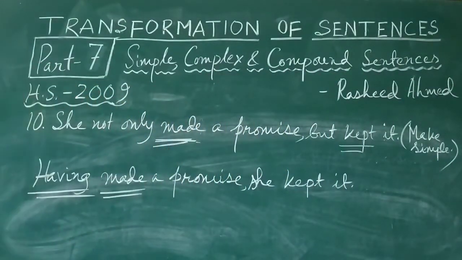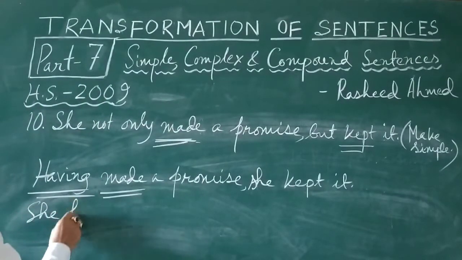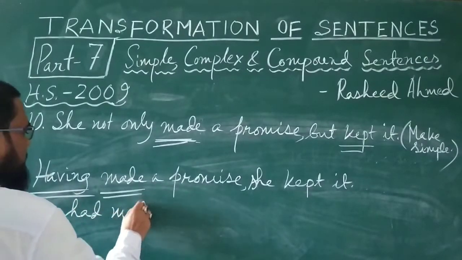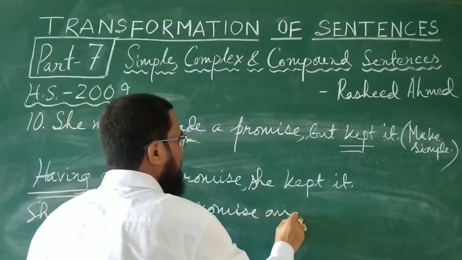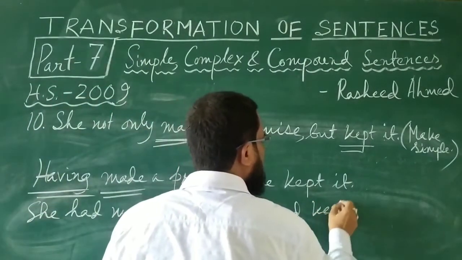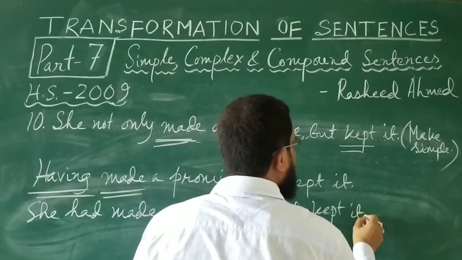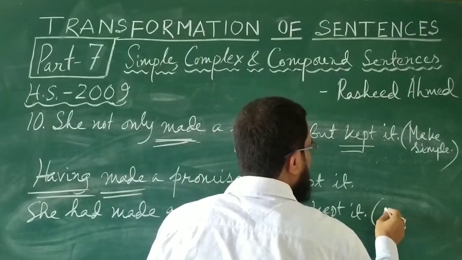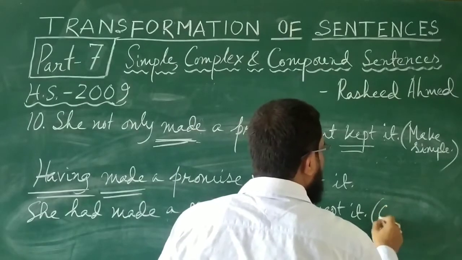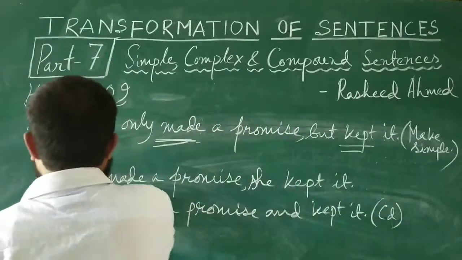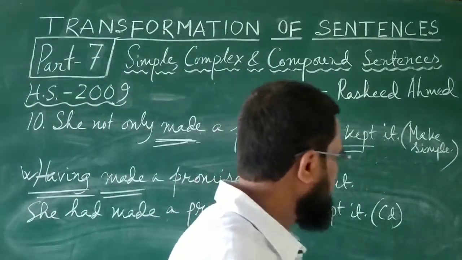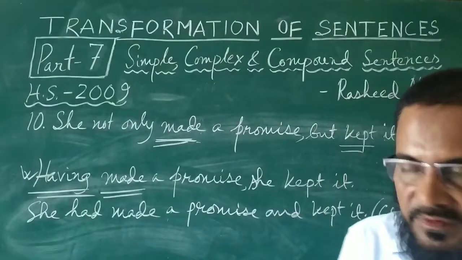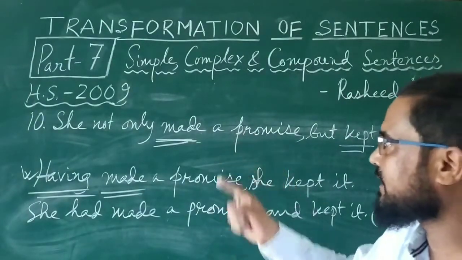And if you want to write it in compound, you will write: she had made a promise and kept it. That is the compound sentence. This should not be your answer, because you are asked to make only simple. This is the answer: Having made a promise, she kept it. If you say she had made a promise and kept it, that will be the compound sentence. So this was the sentence that came in 2009. Let us see the next one.